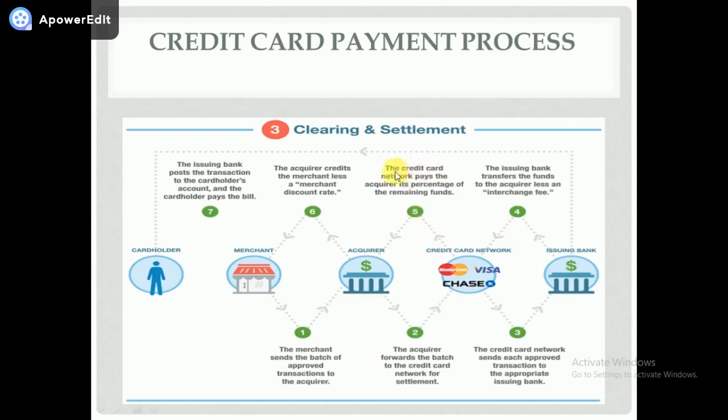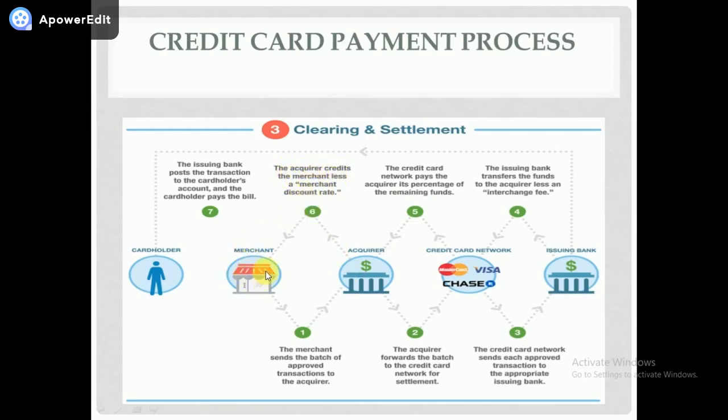The credit card network pays the acquirer its percentage of the remaining funds, charging some percentage, and it goes to the acquirer bank. Then the acquirer credits the merchant less the merchant discount rate.